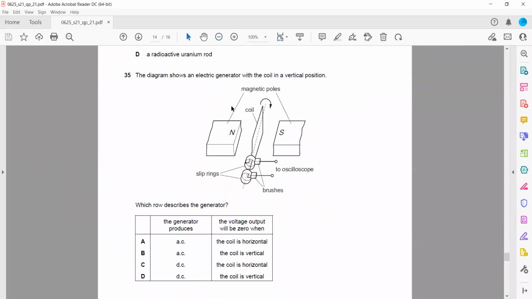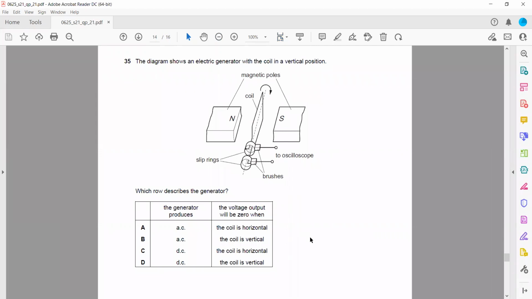A generator does not produce DC. We convert AC to DC by diodes. So a generator always produces AC. And the voltage is 0 when the coil is exactly vertical. So if the coil is horizontal, the induced EMF will be maximum, and when it is vertical, the induced EMF is minimum.